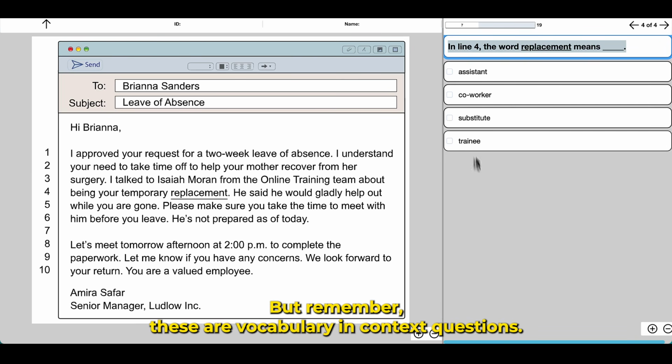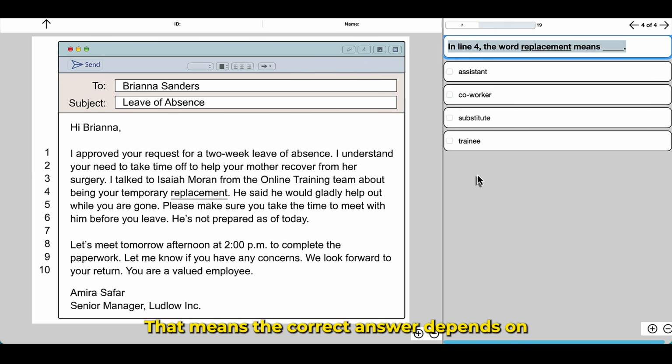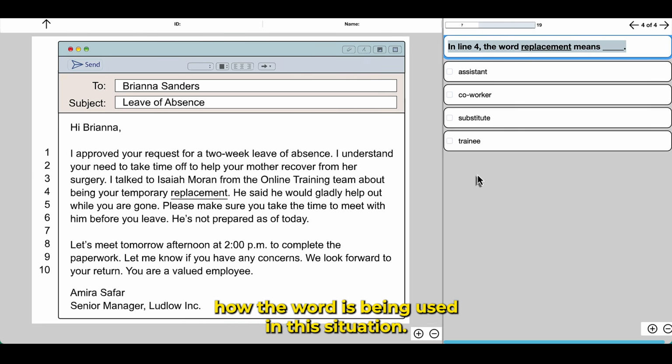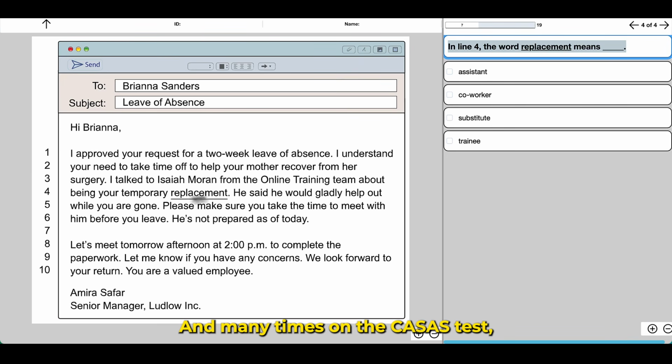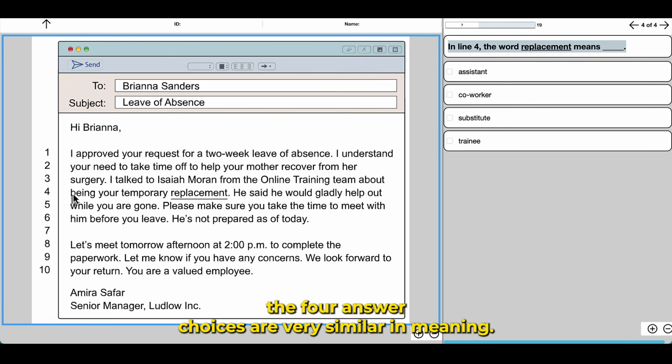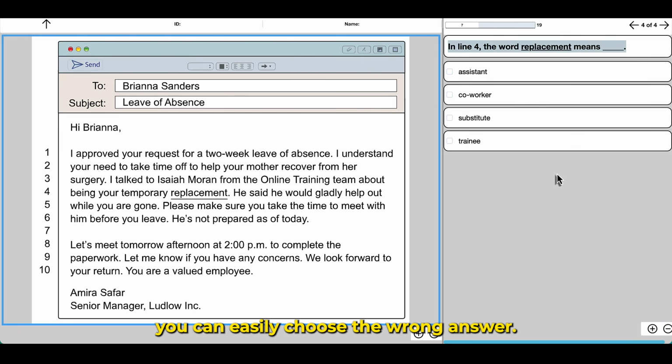But remember, these are vocabulary in context questions. That means the correct answer depends on how the word is being used in this situation. And many times on the CASAS test, the 4 answer choices are very similar in meaning. So, if you only focus on definitions, you can easily choose the wrong answer. That's why context is so important. So, let's look at the passage carefully.